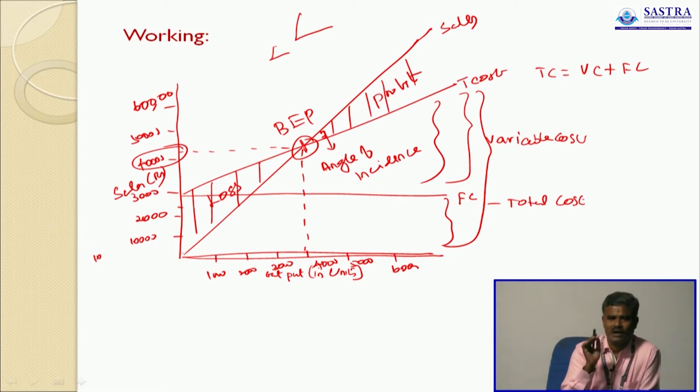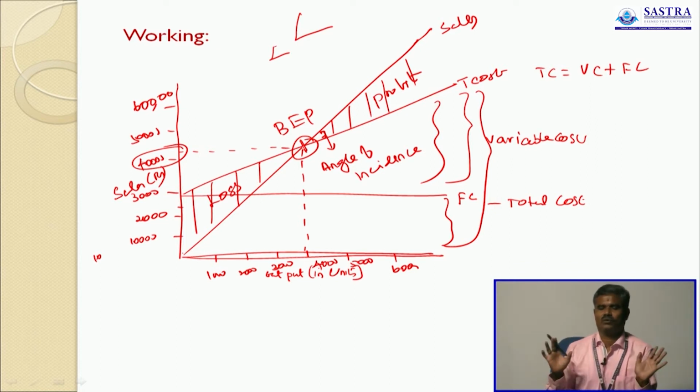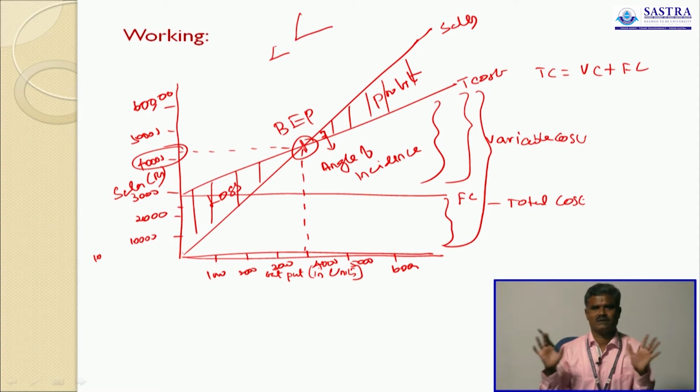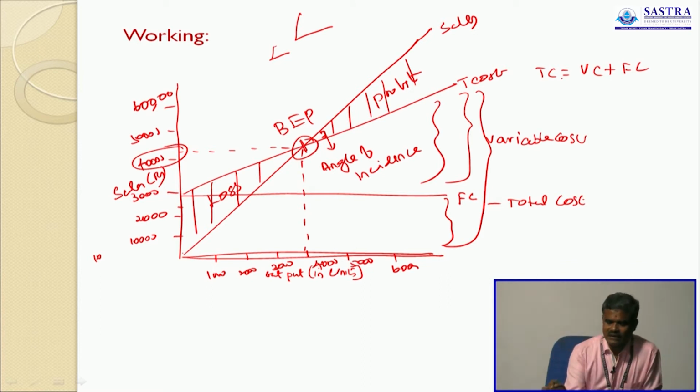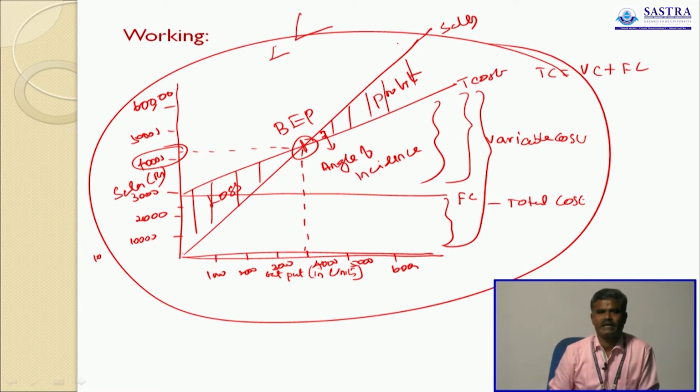Up to 40,000 of your sales, there is no profit. Up to 40,000, you are recovering your cost. When your sales touch the cost, only then are we safe. As an entrepreneur, as an owner, I feel, oh my God, I recovered my cost. Thereafter, everything is profit for me. So this is called the break-even point. This is the break-even chart.